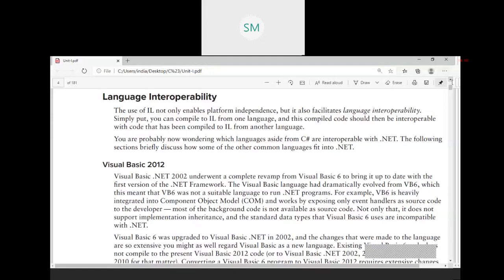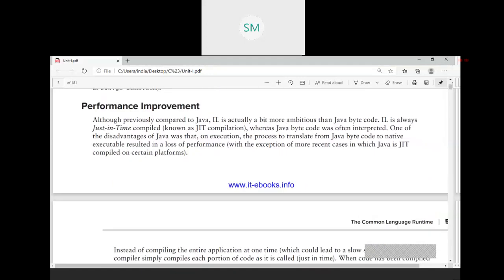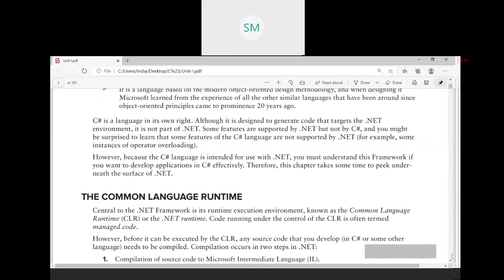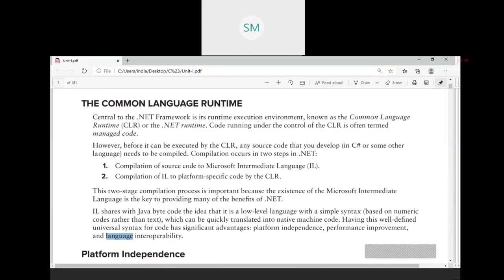So these are the three things that you should remember. Common language runtime is the heart of the .NET framework. We will see it in detail. This is just an introduction about the common language runtime.